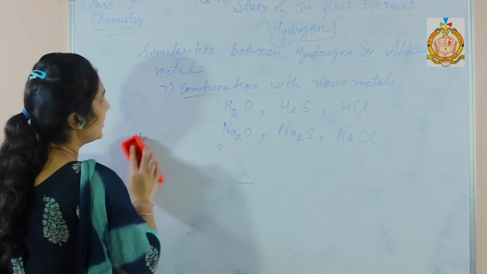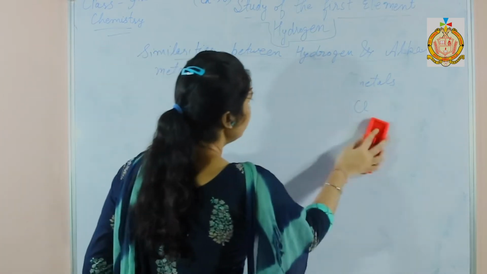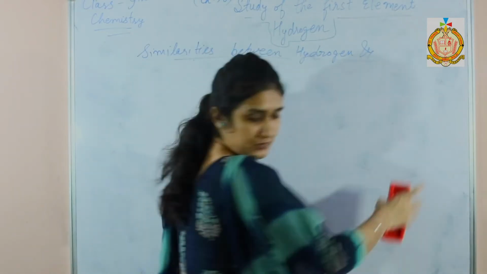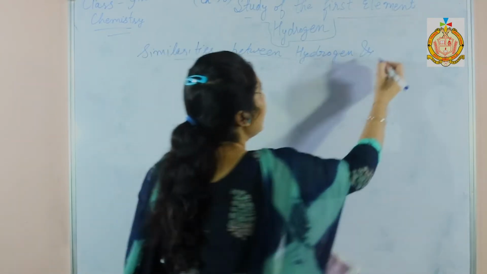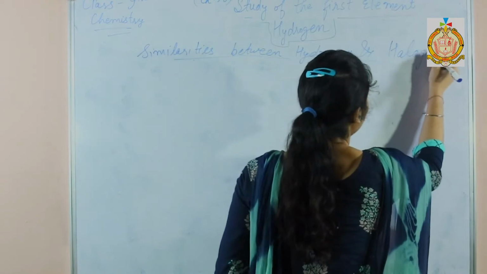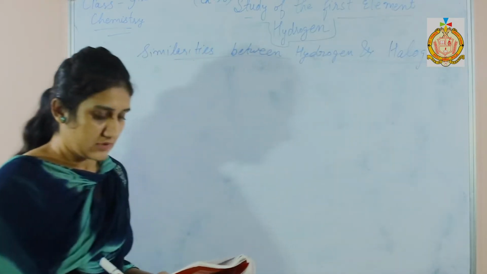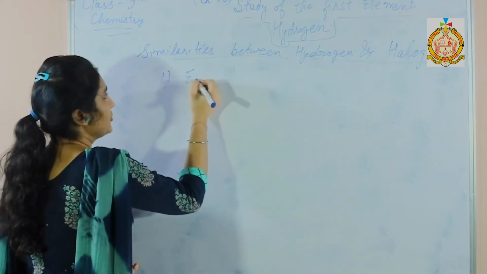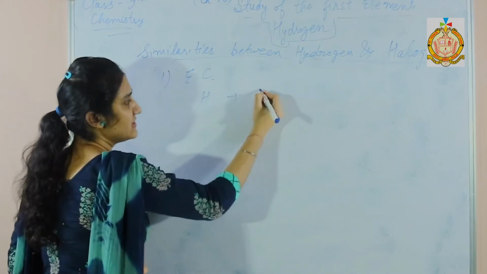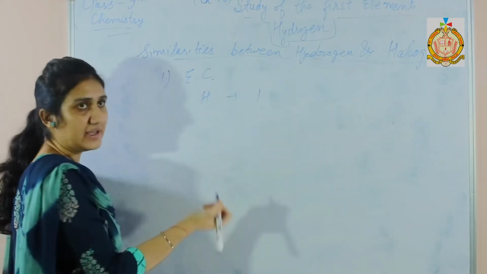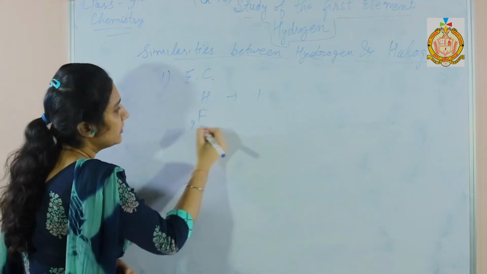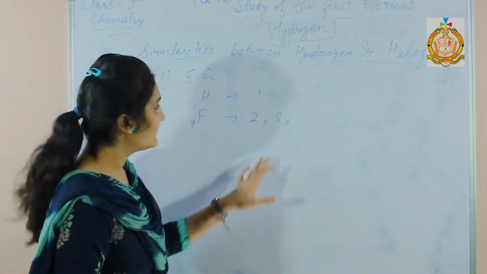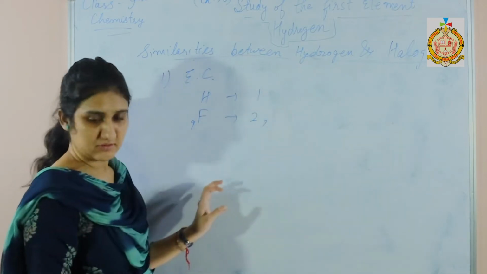Next we shall discuss similarities between hydrogen and halogens, that is group 17 elements. Now first see the electronic configuration. The electronic configuration of hydrogen is 1, and that of any halogen, say fluorine with atomic number 9, is 2 and 7, that gives us 9.